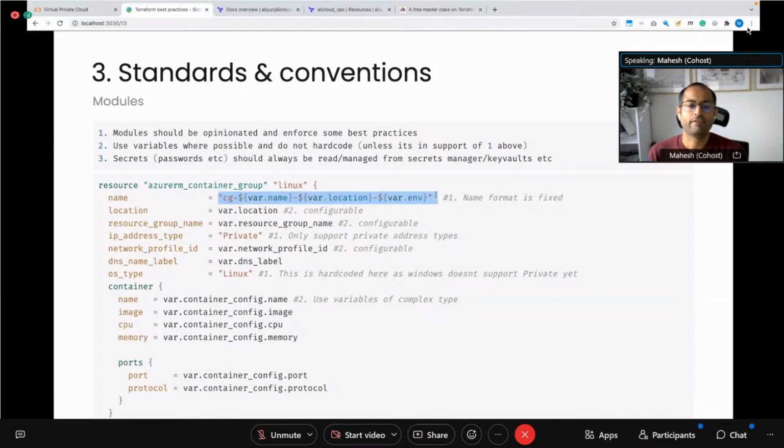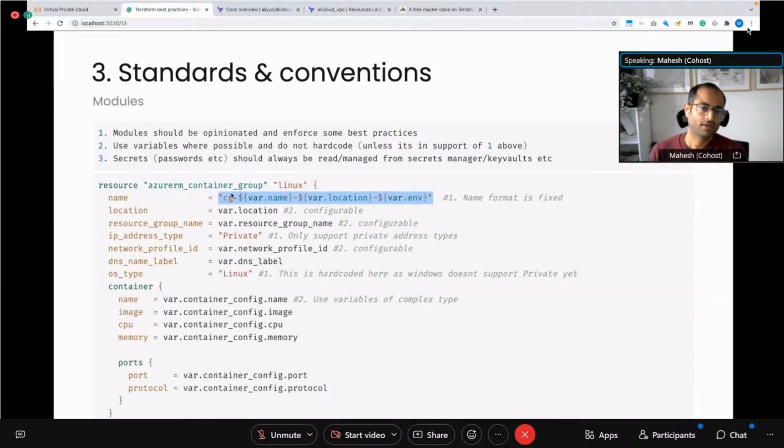And that's because I want to enforce certain best practices. So for example, the nomenclature, I want to use CG hyphen and the name that's passed in, the location and the environment as part of that name. So I don't want someone to change this dynamically. So rather than providing a var.name here directly, I am creating this automatically inside my module.